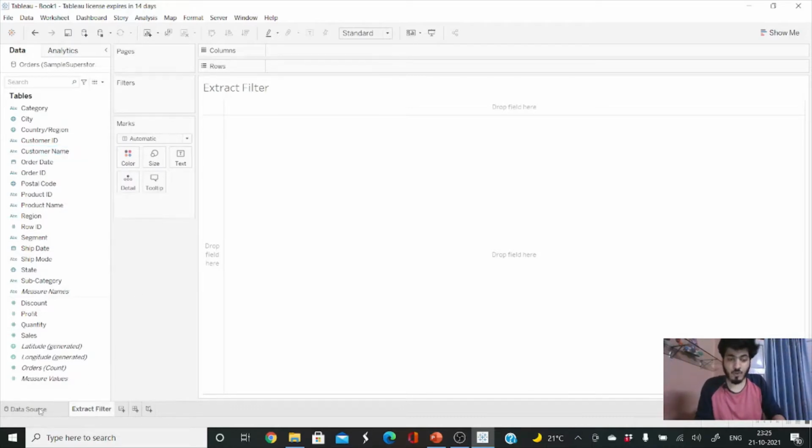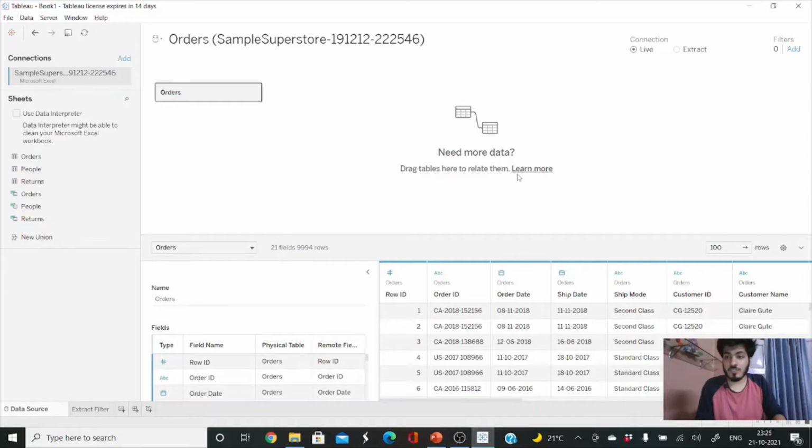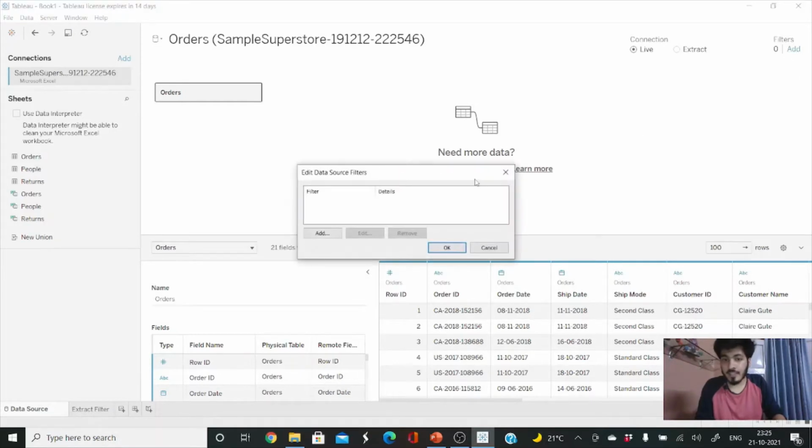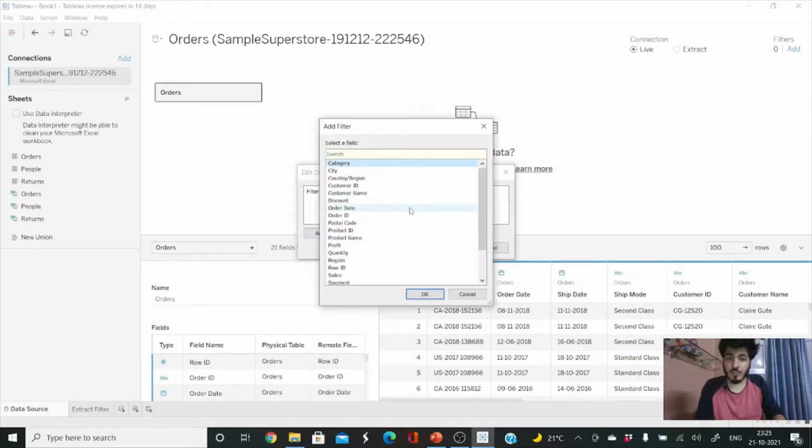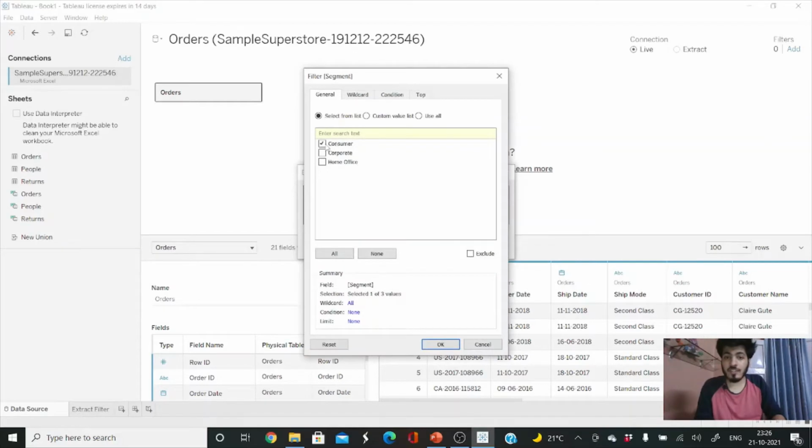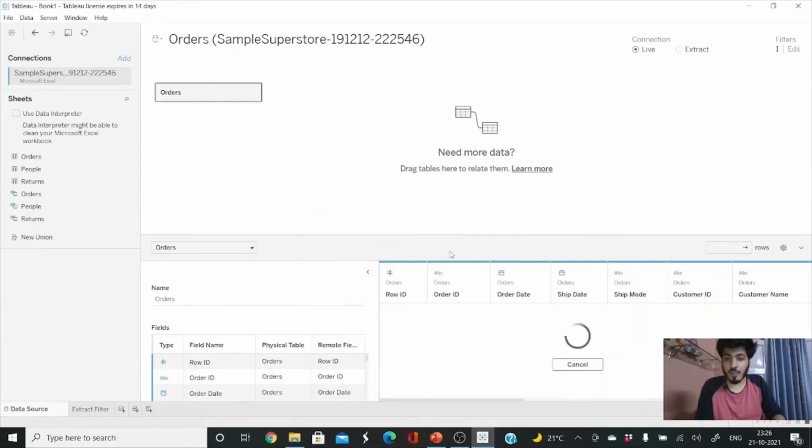So let me move on to the data source sheet. In the data source sheet you can find an option, the filters is mentioned here. For creating a data source filter, you can just go to your data source tab where our original database has been loaded, and click on this add icon, and you can see there's an option for edit data source filter, and you can add according to what you want to filter out. Suppose I wanted to filter by segment in this particular example, and I want only the consumer segment to be filtered in our database. So I'll just click on OK.